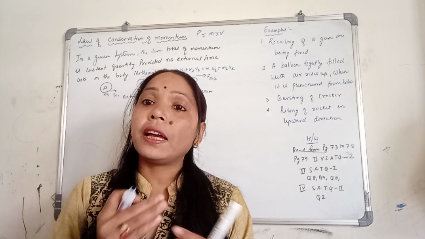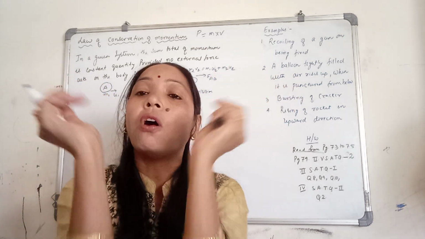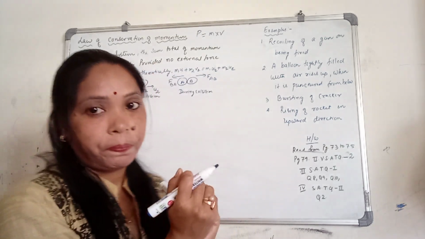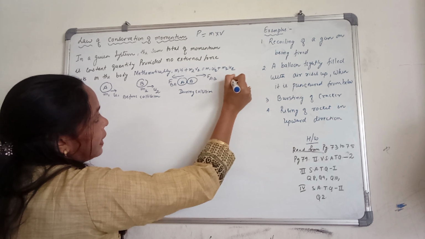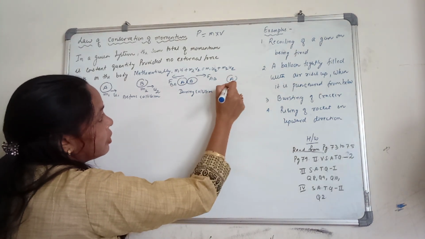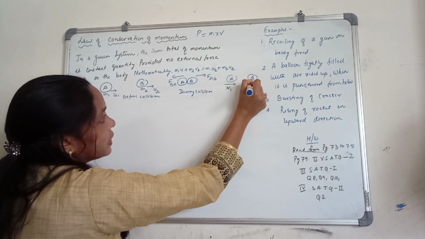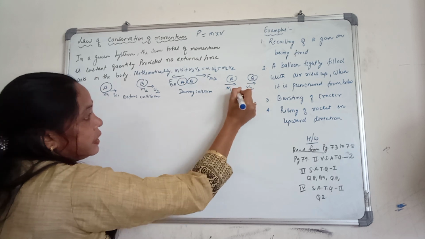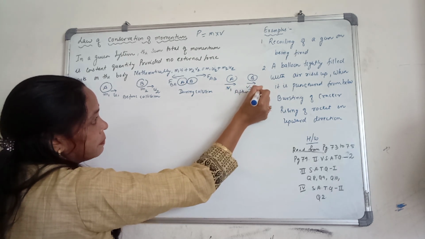So whenever they are colliding with each other, their forces act in opposite directions. Now after collision, body A moves with a final velocity v1 and body B moves with a final velocity v2. This we can write as after collision.